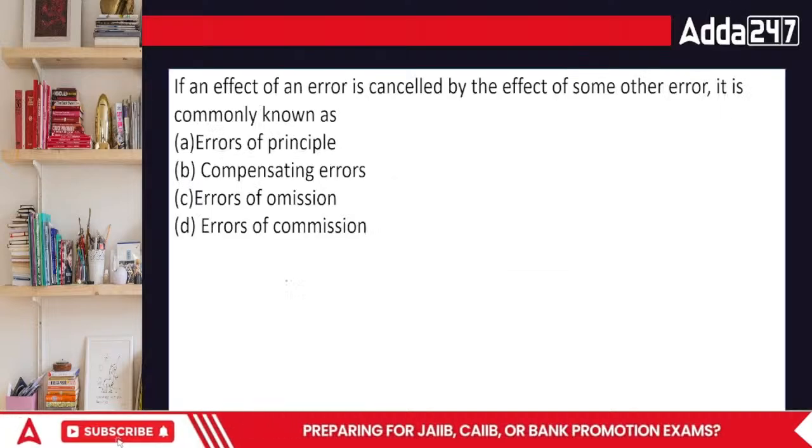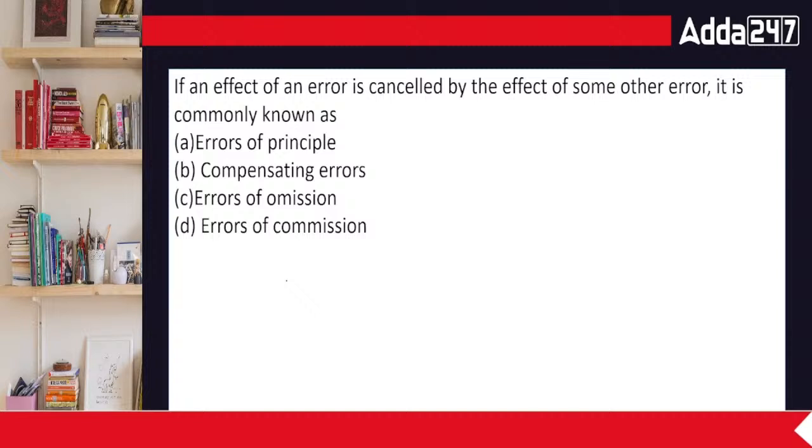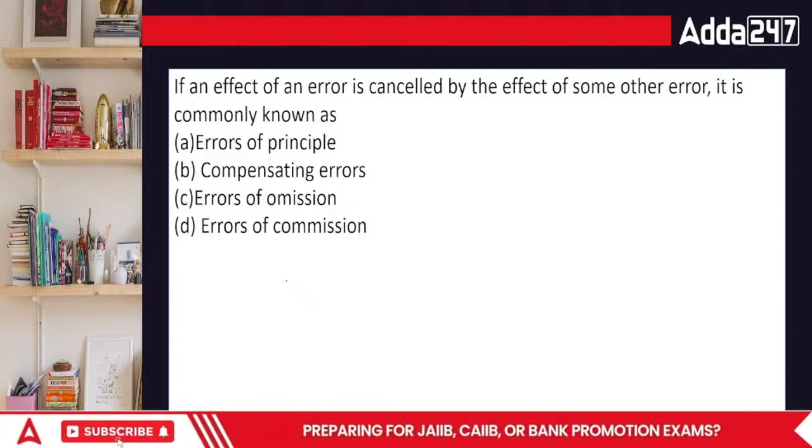If the effect of an error is cancelled by the effect of some other error, what are those called? Error of principle, compensating errors, error of omission, or error of commission.